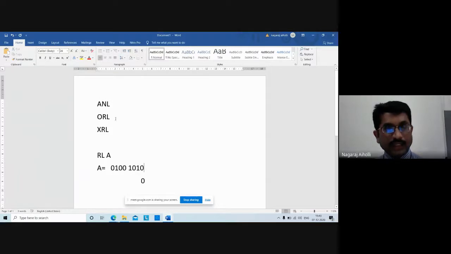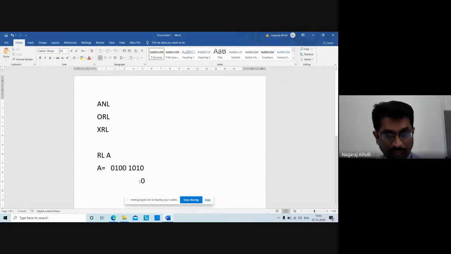So RLA, ANL, ORL, XRL. RLA: 0100 1010, right? So here it is 0100 1010. We are shifting it left by 1 bit. So what we'll get here: the MSB will be stored in the position of LSB, it is 0, then the first 7 bits will be stored as they are.